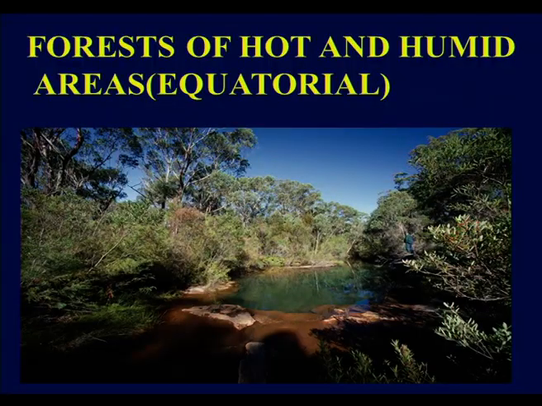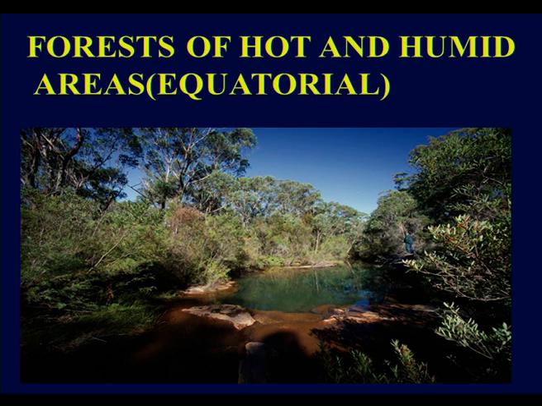What I said is that animals will be present in different areas in different places. It is not compulsory that they be present in a particular area; it depends upon their climatic conditions, their growing conditions, their environmental conditions. So, different animals will be present in different forests. Here, children, this is a forest of hot and humid areas, an equatorial forest.